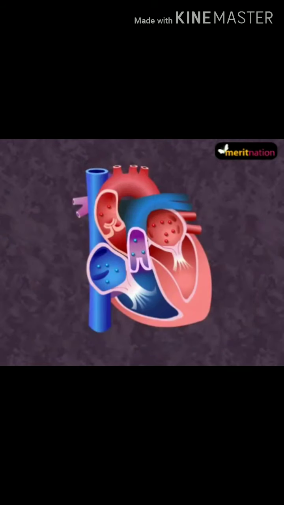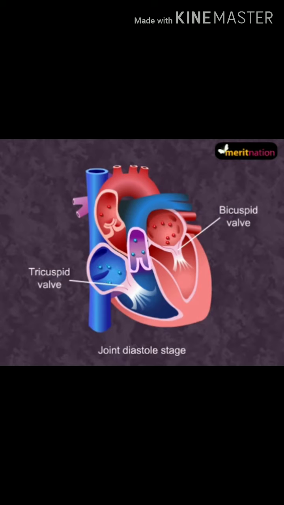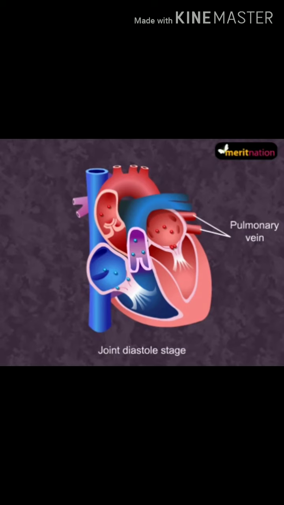Look at this figure. In this, you can make out that all the four chambers of heart are in relaxed stage, that is, joint diastole stage. Now you will observe here that bicuspid and the tricuspid valves are open. So what will happen? The blood will flow from the pulmonary vein and vena cava to left and right atrium respectively.